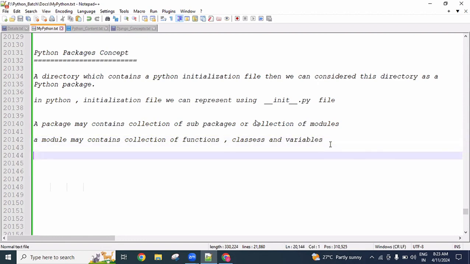Remember this point. A module contains the collection of functions or classes or variables. Classes you will understand in the coming days. Already you know functions, and you know variables.